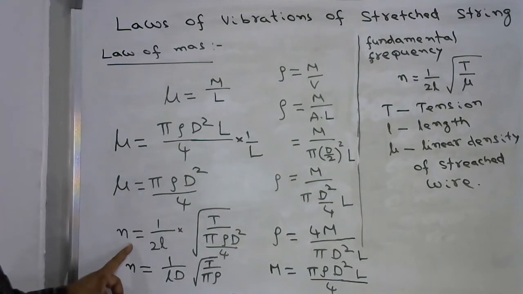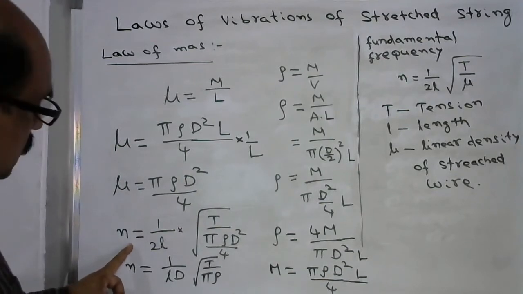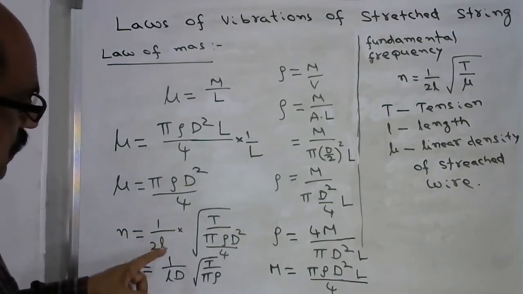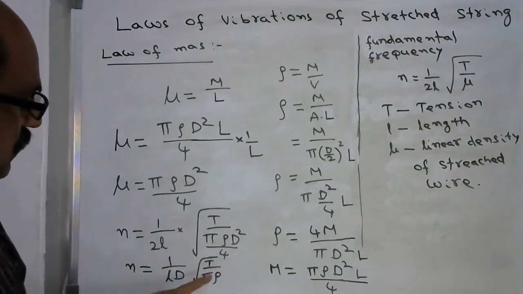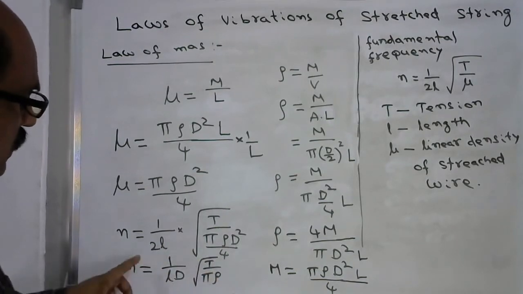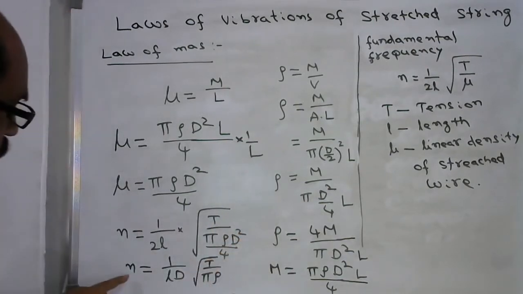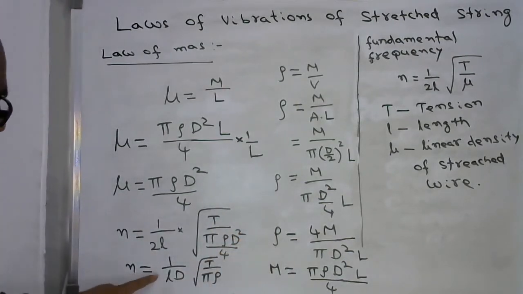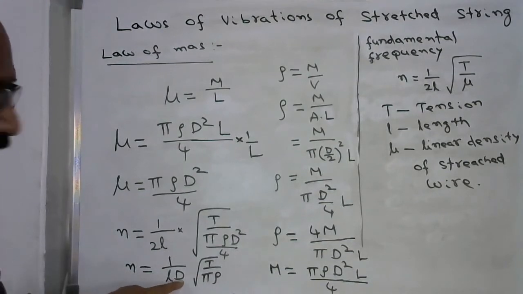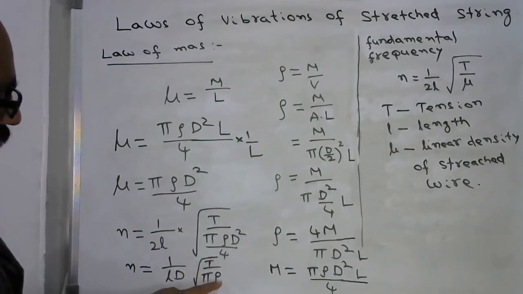And now you can write down the fundamental frequency in terms of the diameter of the wire and the density of the wire, not linear density. It is the density of the wire. So finally, the fundamental frequency is expressed in terms of the length of the wire, diameter of the wire, the tension, and the density of the wire.